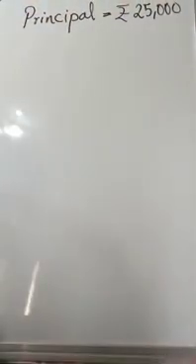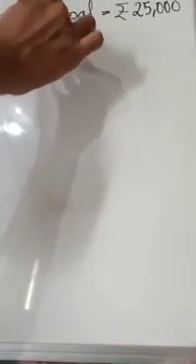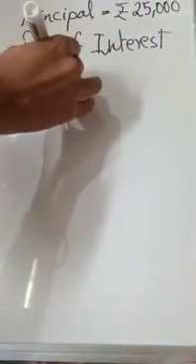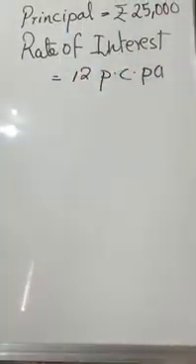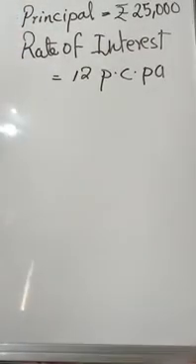So the principal is 25,000. Now the rate of interest is 12 PCPA. So you have to find the interest, right?